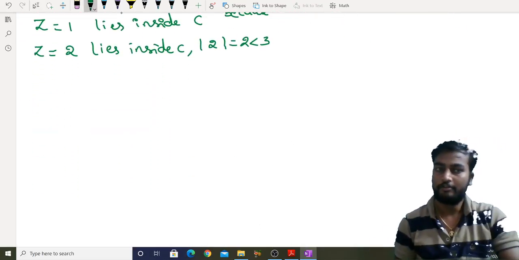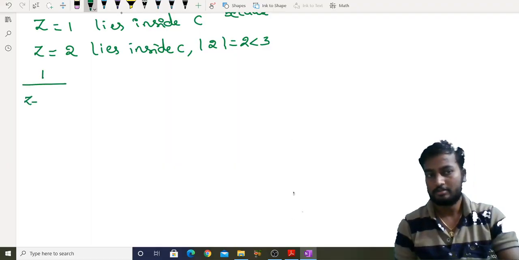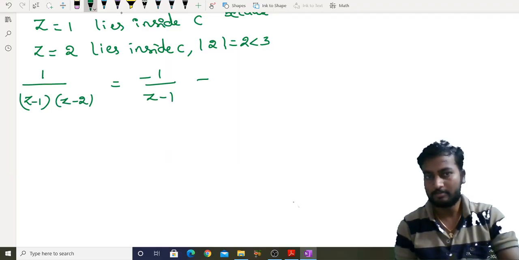So therefore we need to use partial fractions. The first problem, I gave the partial fraction, which is minus 1 by z minus 1 plus 1 by z minus 2.